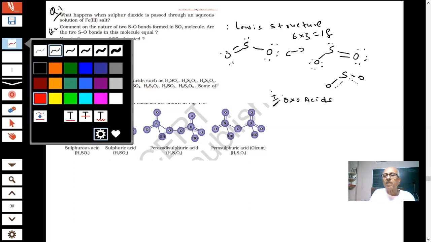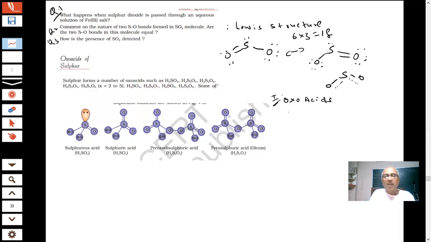Let it be any paper. What will be present in oxoacids of sulfur? There will be oxygen, sulfur-oxygen bonds. There can be S-OH bonds. There can be even S-H bonds. We'll see that.